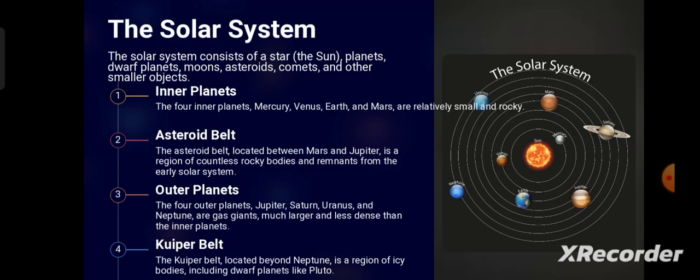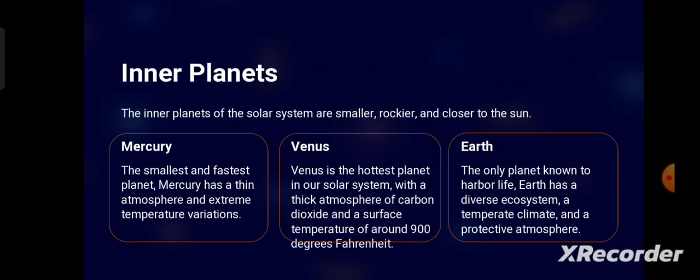Then moving on, there are some facts about the inner planets. Mercury is the smallest and the fastest planet in our solar system. It has a thin atmosphere and extreme temperature variation. One more thing is that its size is slightly larger than Earth's moon, and its rotation and revolution periods are also the same.